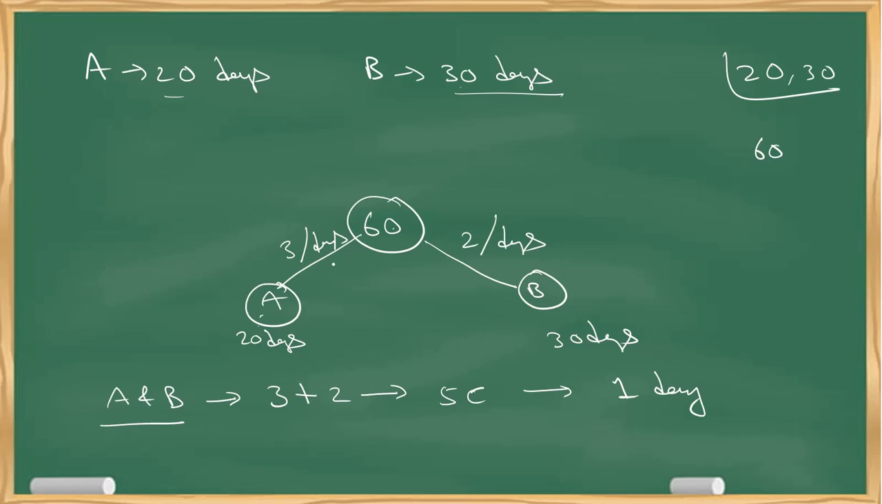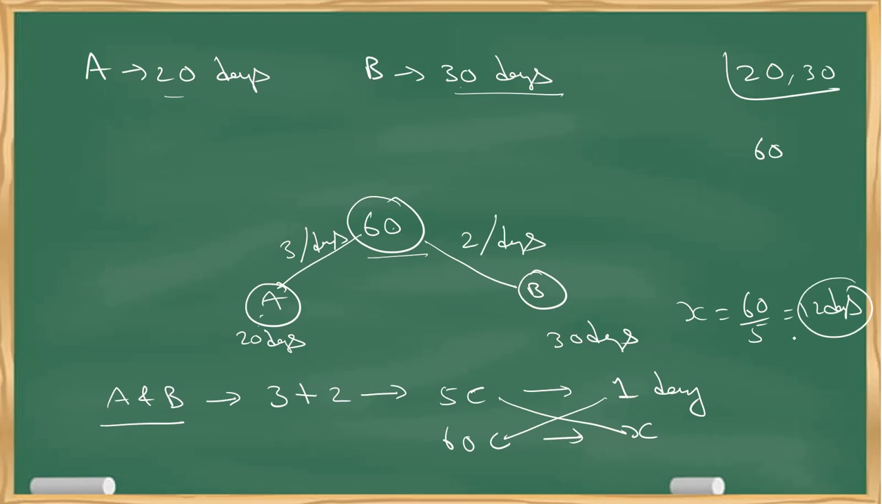Now, they have given how many are available? 60 chocolates are available. So how much time do they need to complete these 60? Let's say X days. So simple thing is do cross multiplication. So what do I get? X equals 60 by 5. That is 12 days. So this method also gives me the direct answer.